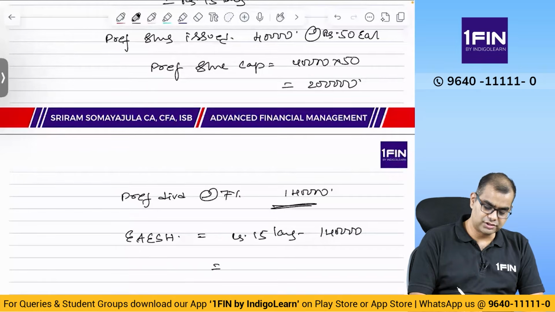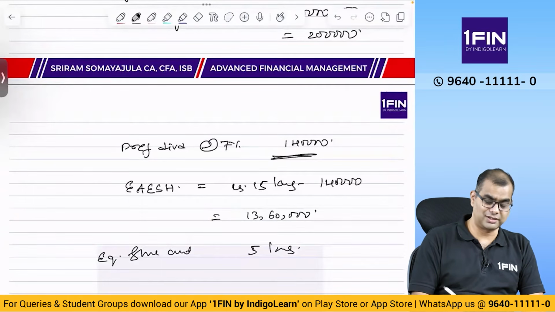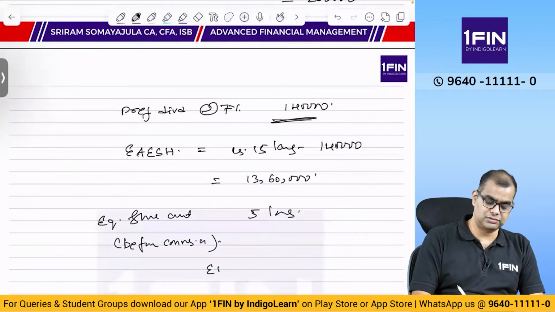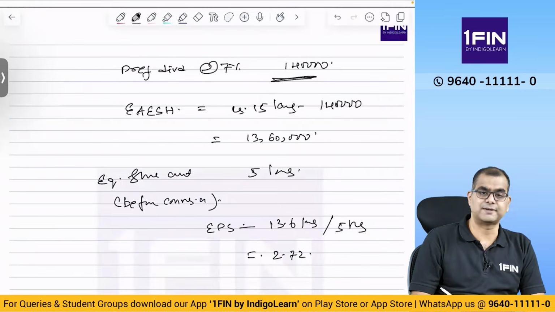So EAESH is 13,60,000. Equity share count before conversion is 5 lakhs. So EPS is equal to 13.6 lakhs by 5 lakhs, which is 2 rupee 72 paisa.